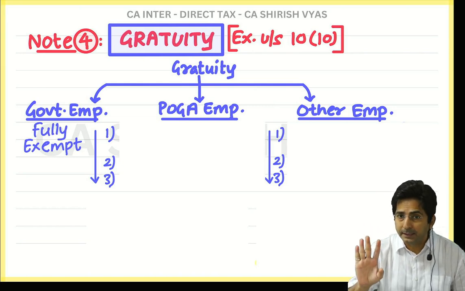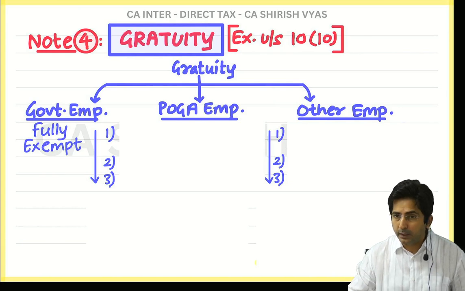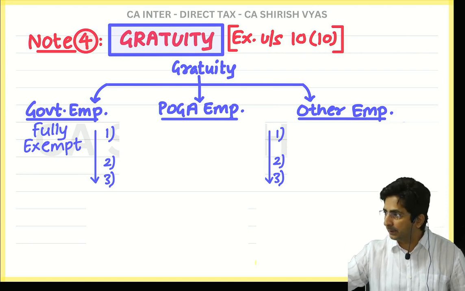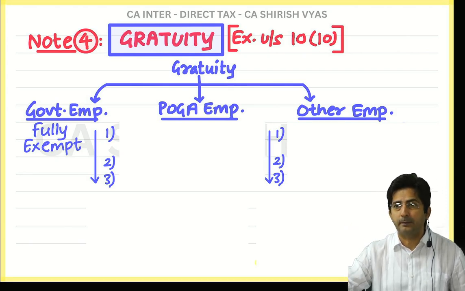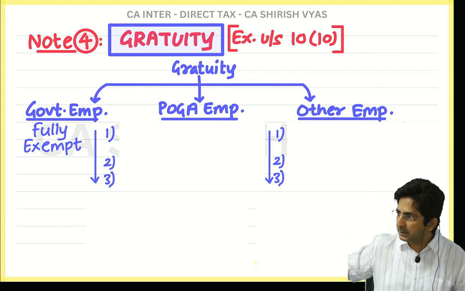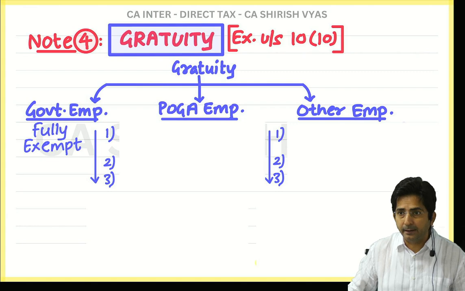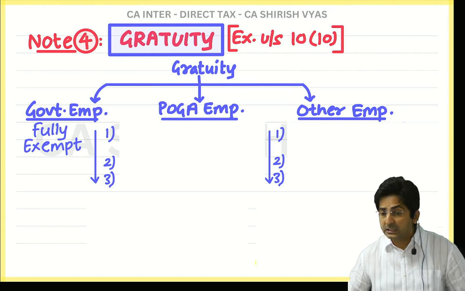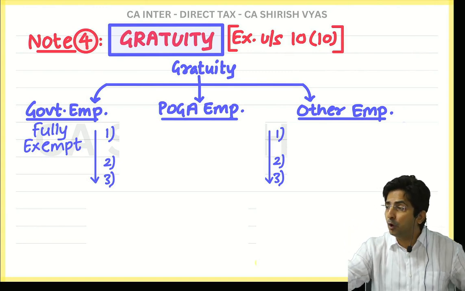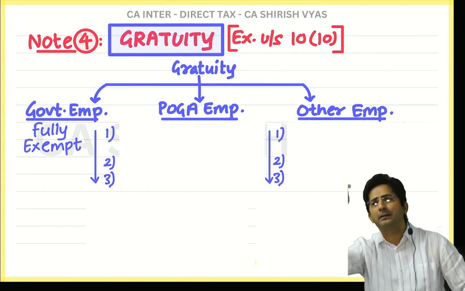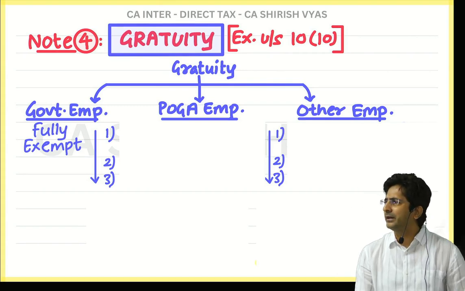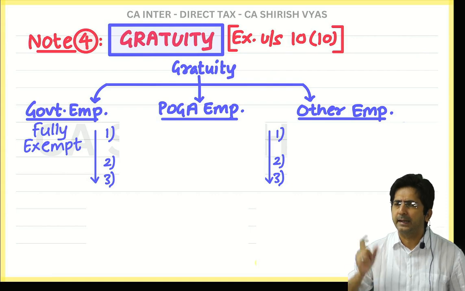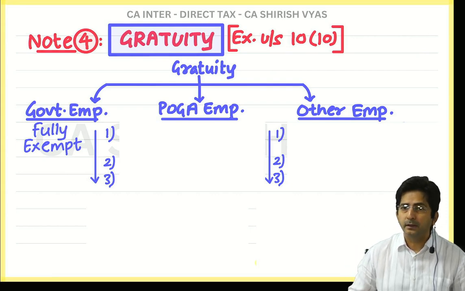But it's not fully exempt. Now look at the screen. If you are a government employee, then fully exempt. For example, you are working in the government sector and you receive gratuity at the time of retirement, then it is totally tax free. What is the section? 10. You keep it by heart. See, down the line, everything you will have to remember only. Start now only. Your mentality should not be like this: let me first understand, then I will learn. You will understand, why are you worried? Start learning. So what is the section? 10. Okay. And if he is a government employee, then fully exempt.